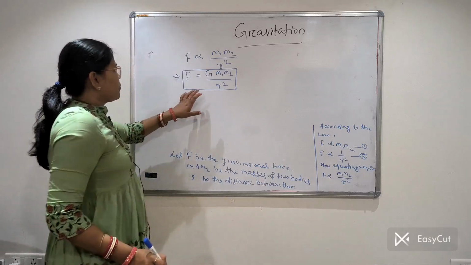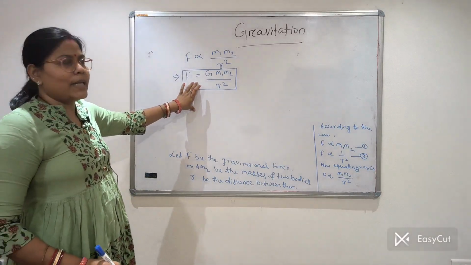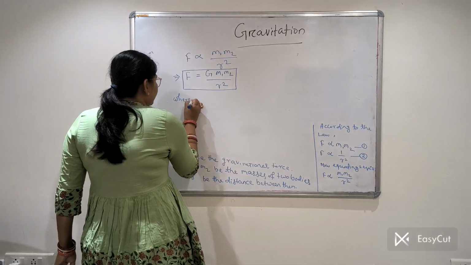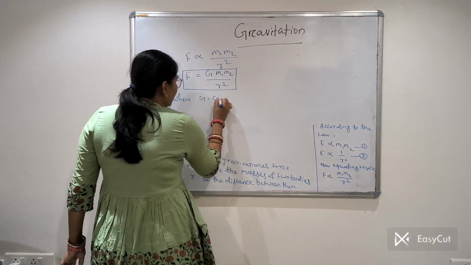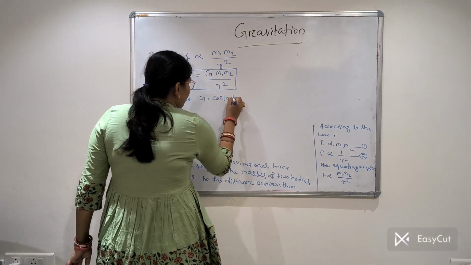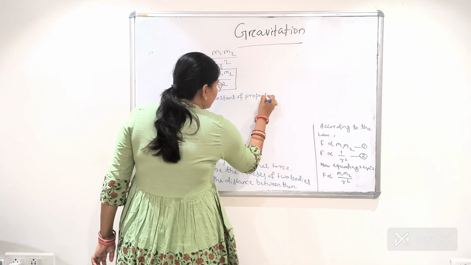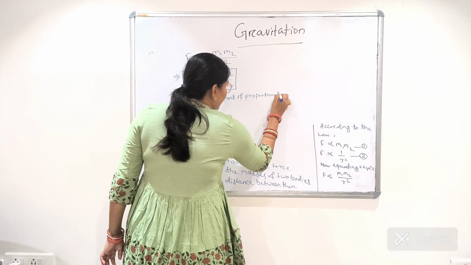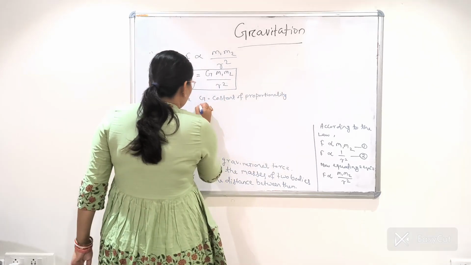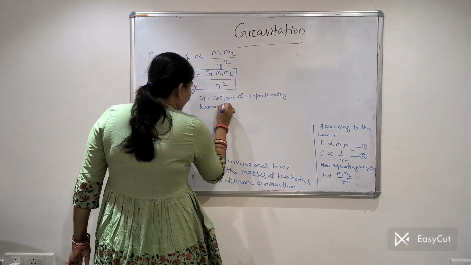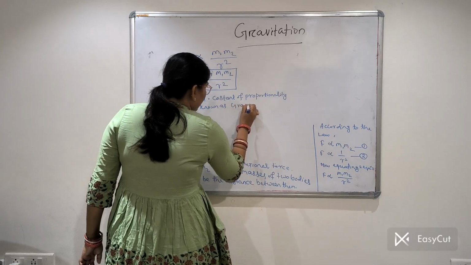This is the formula for the gravitational force. Here G is the constant of proportionality, known as the gravitational constant.